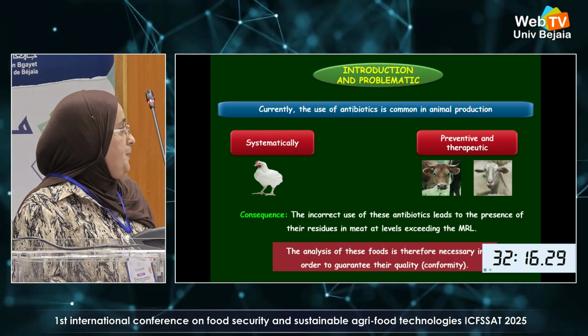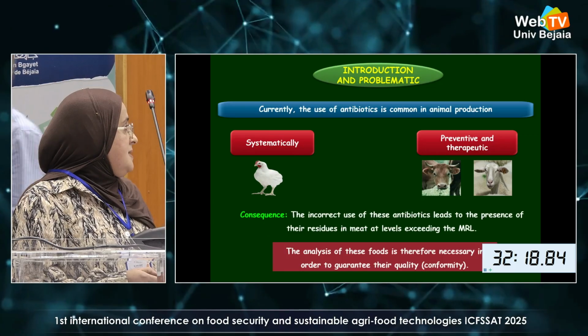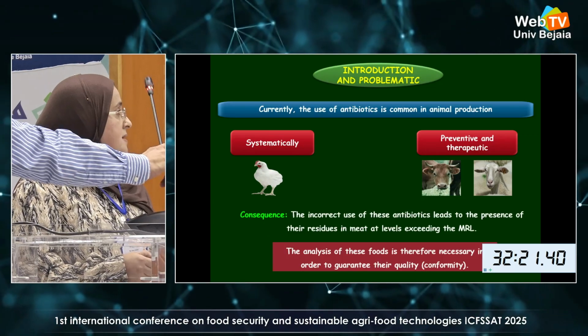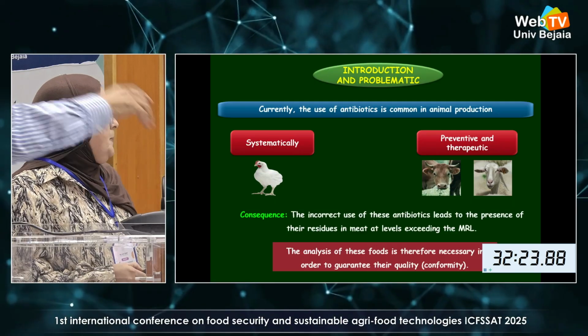Problematics. Currently, the use of antibiotics is common in animal production, systematically for chicken farming, and for preventive and therapeutic purposes for ovine farming. So the indirect use of these antibiotics leads to the presence of residue in meat at a level exceeding MRL, or maximal residue limits. The analysis of this food is therefore necessary in order to guarantee their quality or their conformity.